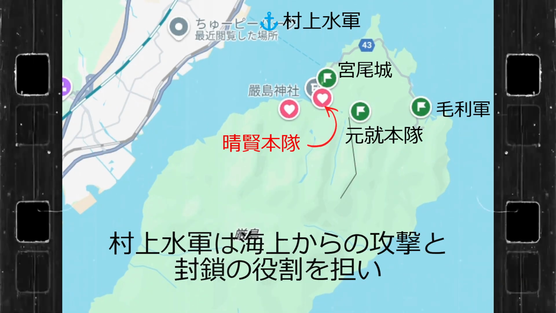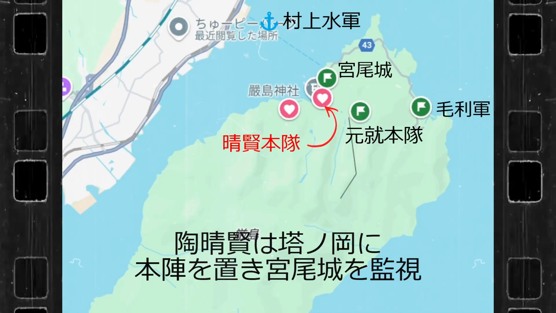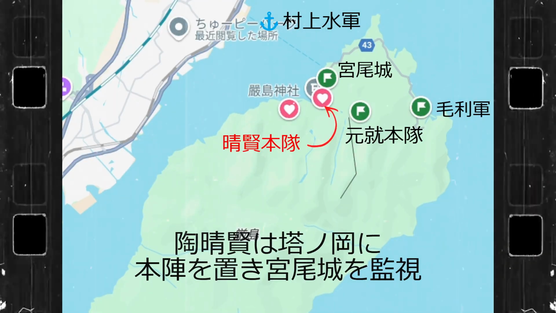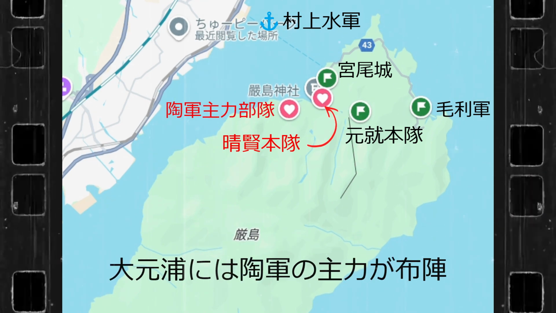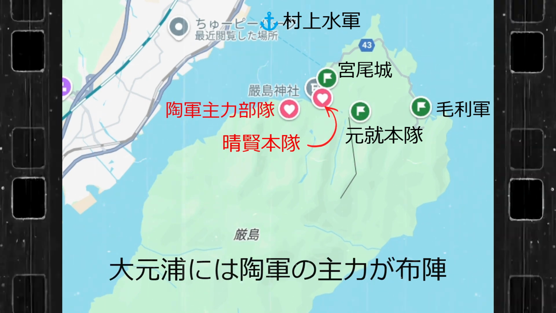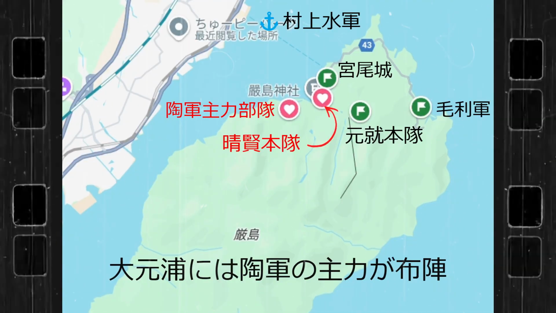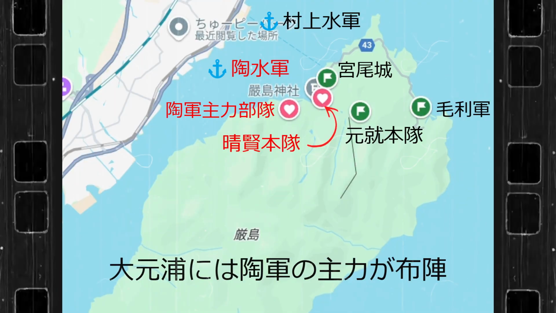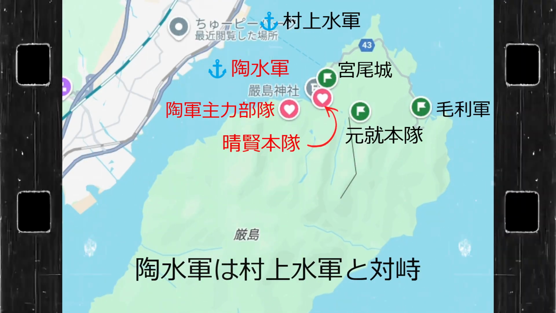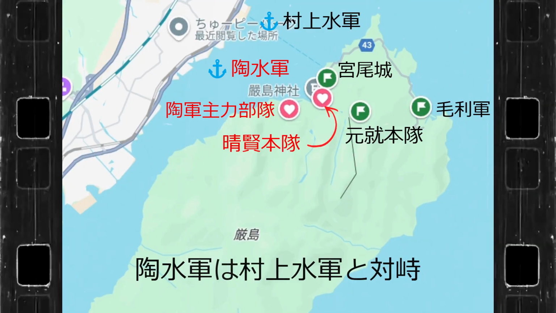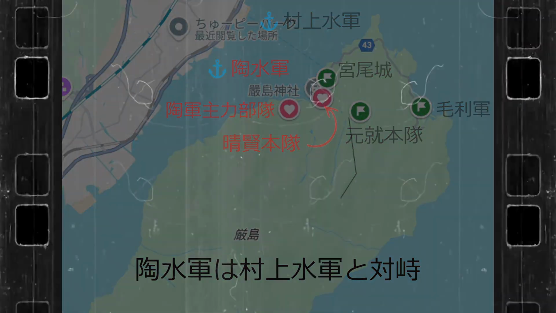The deployment of the Tao army. Tenuka, a small hill on the opposite bank of Miyeo Castle. Harakata Su's headquarters was located here and he was watching over Miyeo Castle. Omatura, a coast located in the northwest of Itsukushima. The main force of the Su army landed here and set up camp here. Other areas along the coast. It is believed that the Tao army's soldiers were stationed in various locations to strengthen their defenses. At sea, the Su navy was at anchor, facing off against the Mori navy.